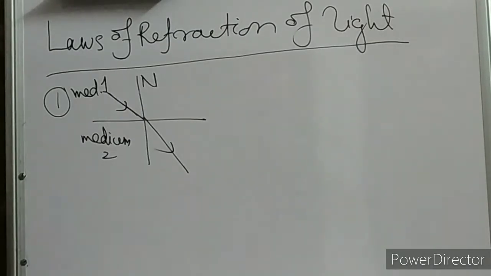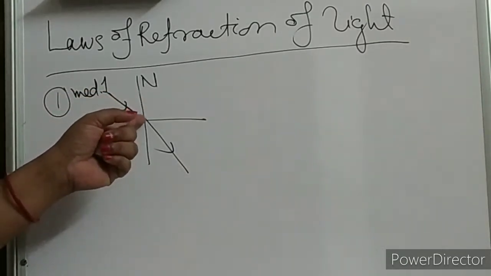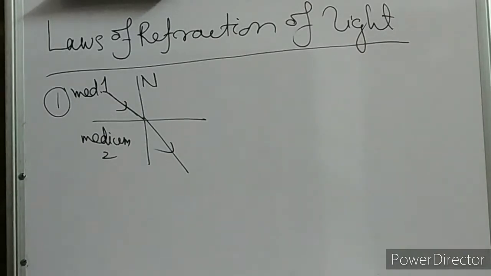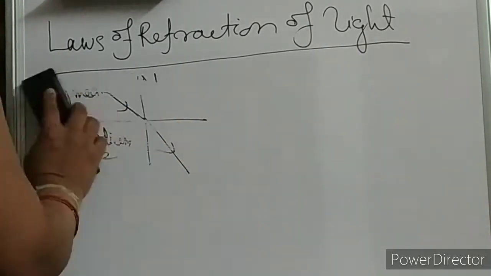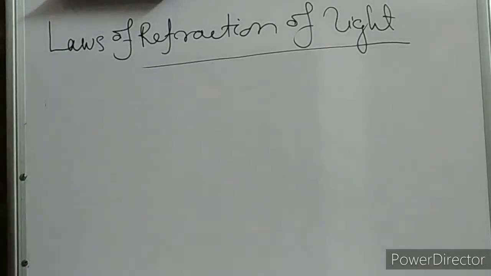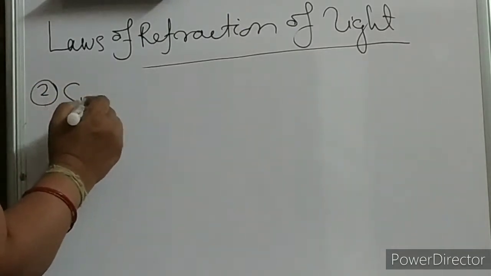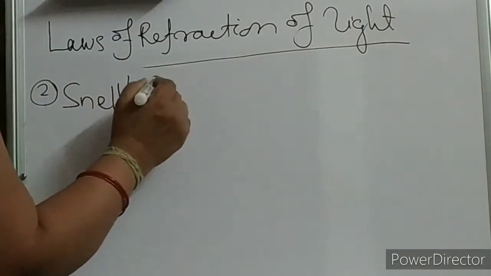So what is the first law? The incident ray, refracted ray and the normal to the surface that is separating these two media at the point of incidence all lie in the same plane. Okay children? Now we'll move to the second law of refraction, that is called Snell's law, named after the scientist.